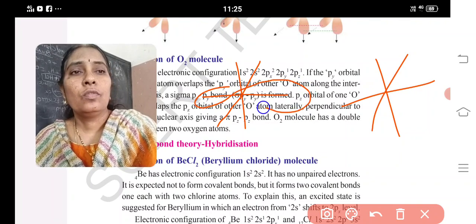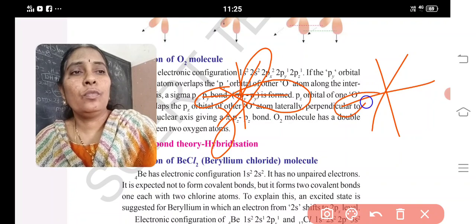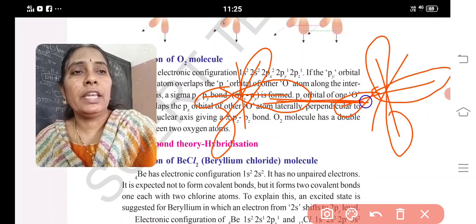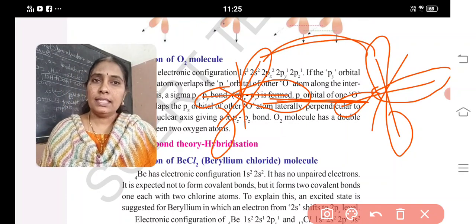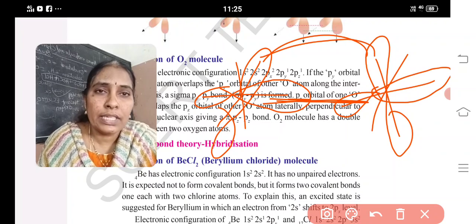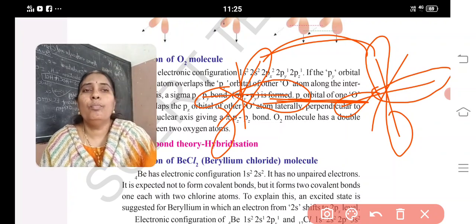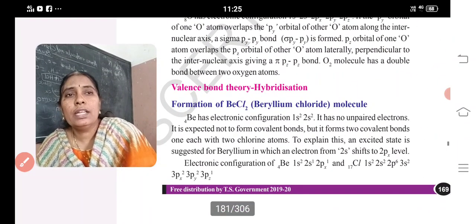One is on Y, the other is on Z. This is end to end overlap and this is side to side overlap. As it involves two types of bond, a sigma bond and a pi bond, it is an example of a double bond. So all this helps us understand valence bond theory.